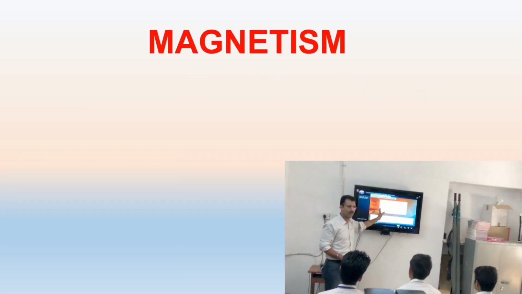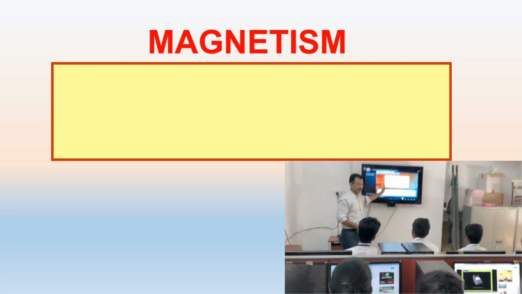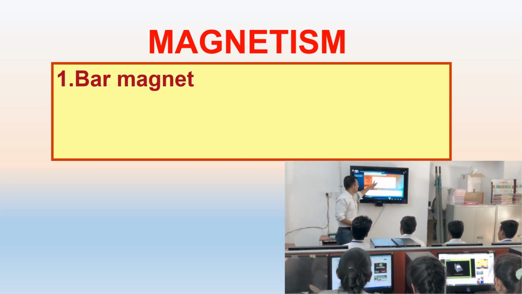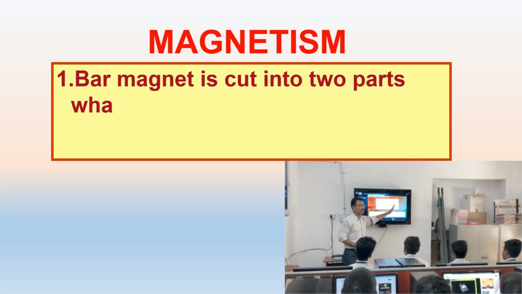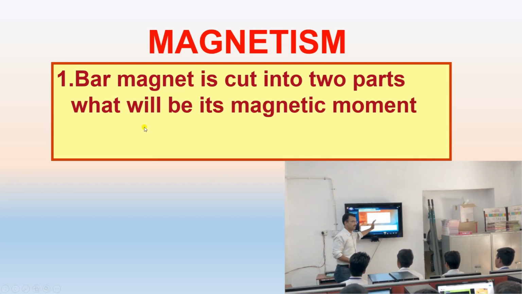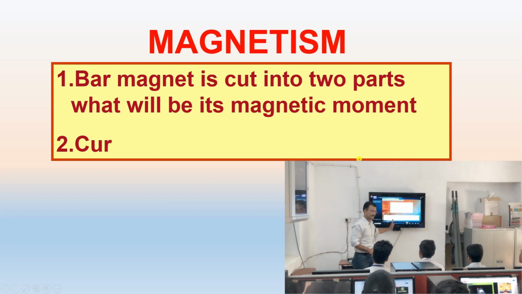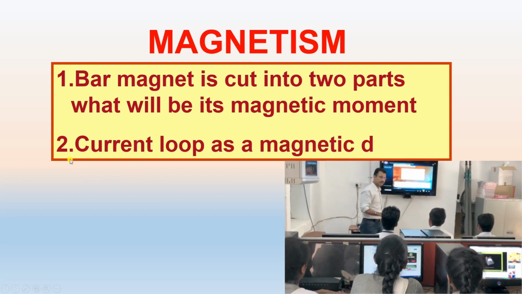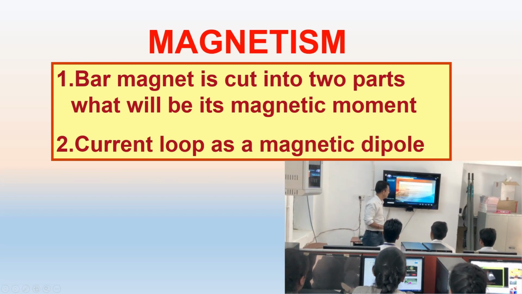चलिए आज के टॉपिक की शुरुआत करते हैं। Today we are going to discuss: first, when a bar magnet is cut into two parts, what will be the magnetic moment? And second, we will discuss the current loop as a magnetic dipole.